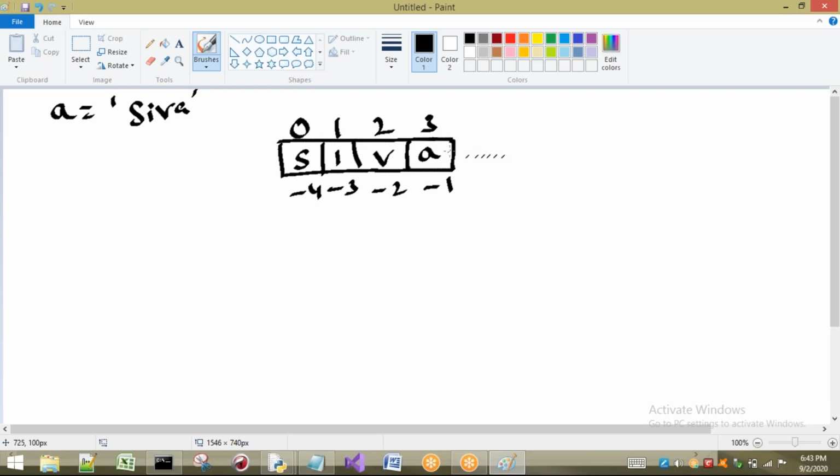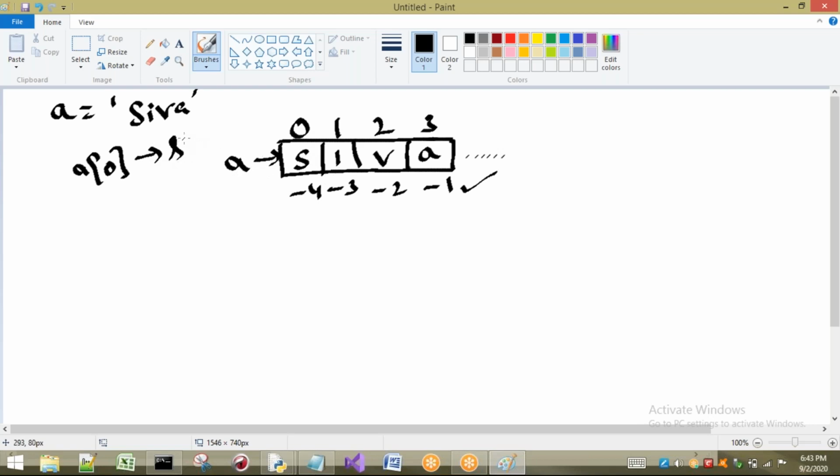What about negative indexing? From right to left. Negative indexes start from -1, coming from right to left: -1, -2, -3, -4. Just I will ask, and we will see again later, no problem. a of 0 is nothing but what? In a, what is the 0th index? Yes, S.